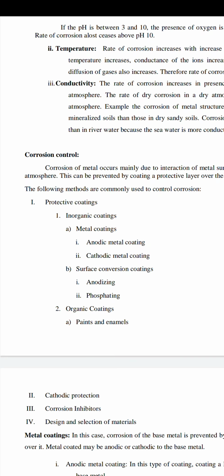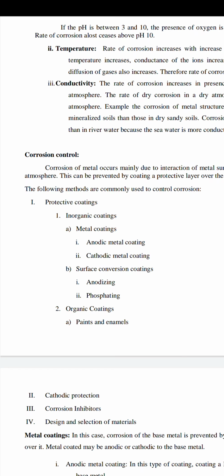While coating with a cathodic metal, the base metal acts as the anode. Compared to these two, the better one is anodic coating. An example is zinc, which we call galvanization. The coating of tin is a cathodic metal coating.